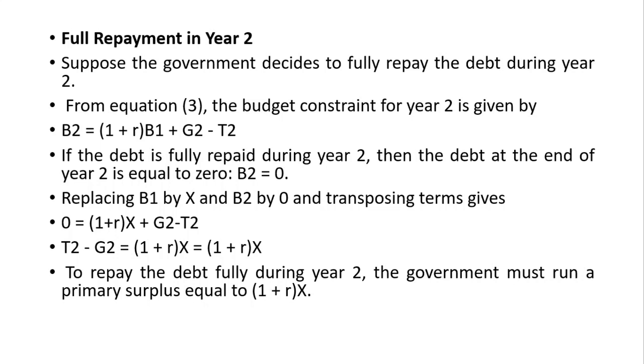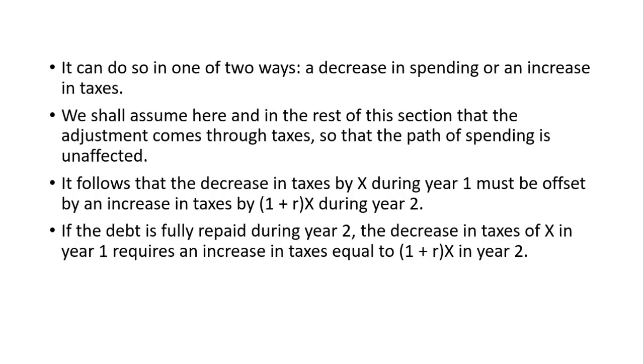It means if the government decides to fully repay during year 2, the government must run a surplus. T2 minus G2 is the surplus. Out of this surplus, the government can repay its debt. And what is the amount of surplus? The amount of surplus must be able to repay the accumulated debt, that is X, plus the rate of interest on X, RX, which is given by (1 plus R) into X. So if the government wants to repay the whole amount in the second period, then taxes minus government expenditure, T2 minus G2, must equal (1 plus R) into X.